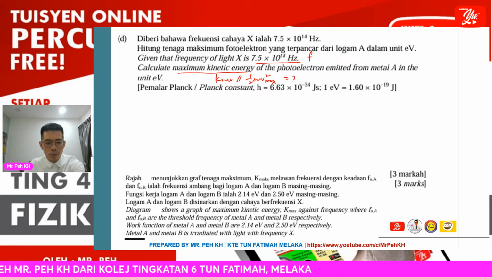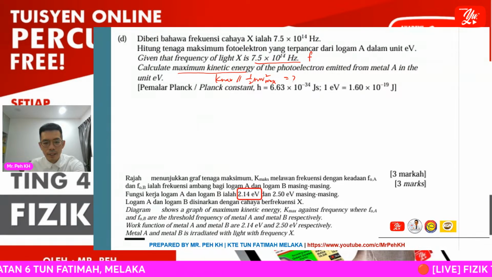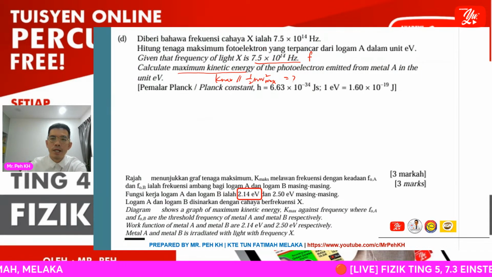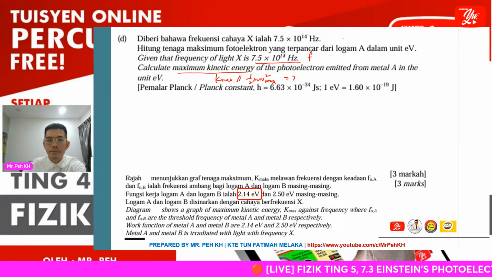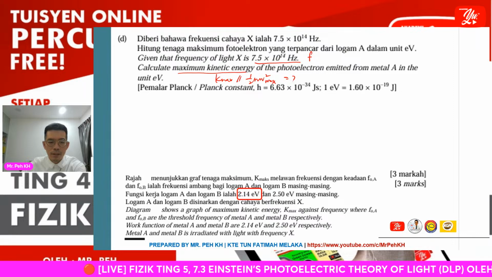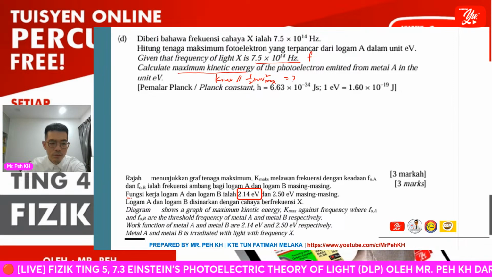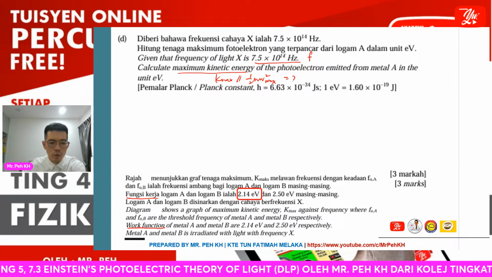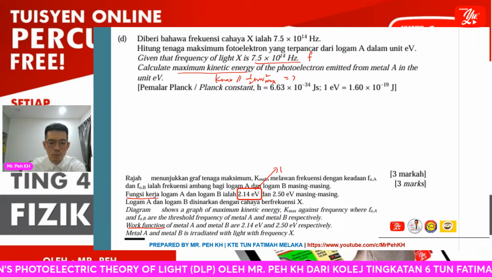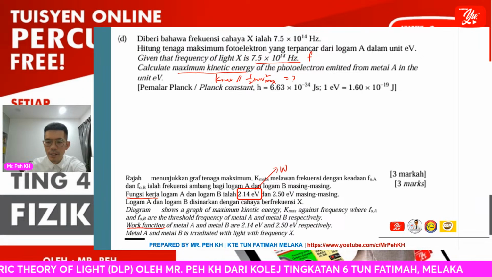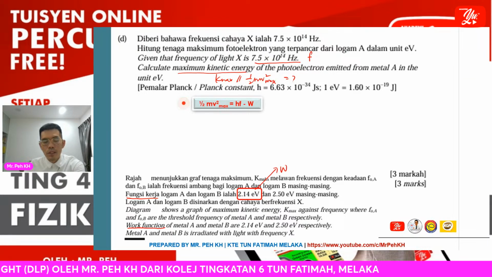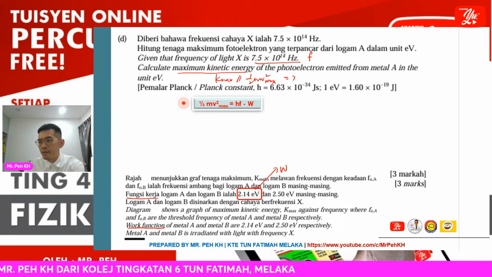From the question just now, we go through already, so we can get another value. Here it asks about metal A. Metal A has a work function equivalent to 2.14 eV. So the formula we'll use will be this. You can get it from the formula sheet.